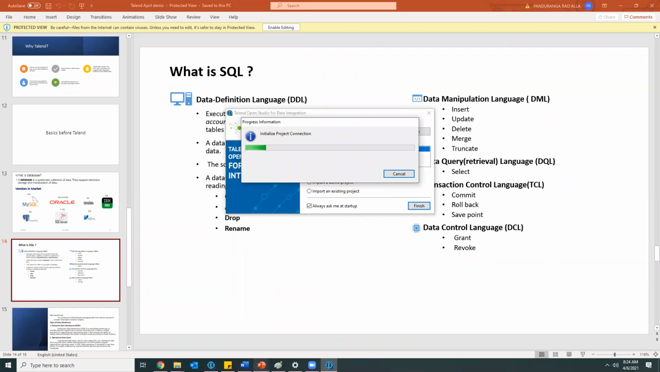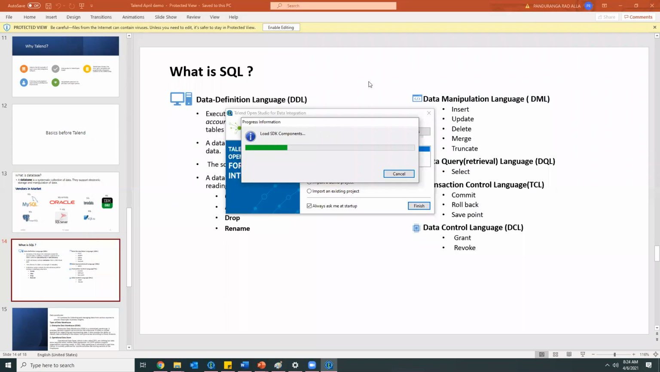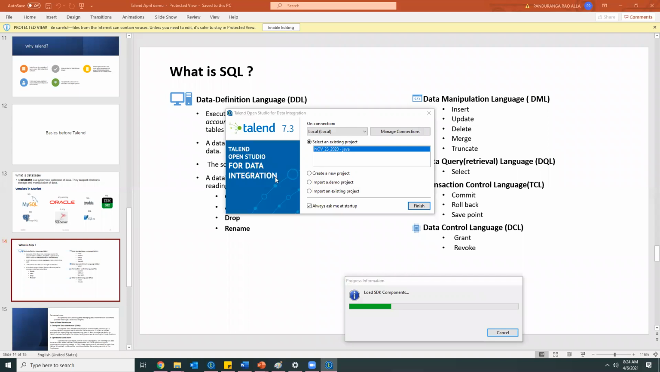Here we can say our identifier is account number. Based on this key column, we'll be updating or inserting the records into the target table. This is a part of SQL concepts, so if you are aware of SQL, you can easily understand all this.